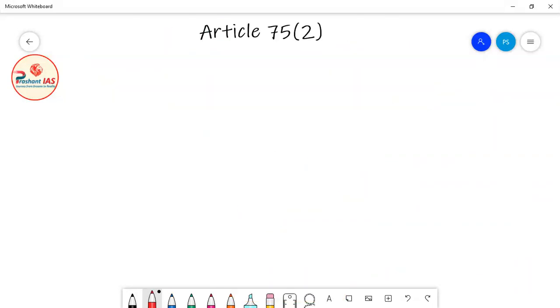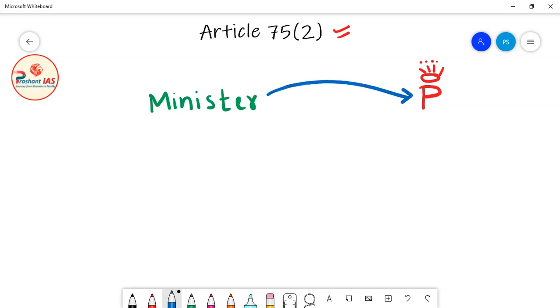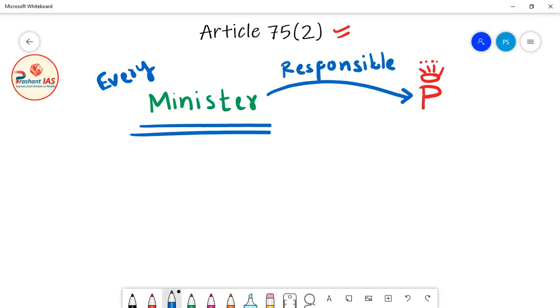so friends, here is the solution, and the solution is Article 75 clause 2. Under Article 75 clause 2, every minister is individually responsible to the President of India. Okay, so as the entire Council of Ministers is collectively responsible towards the Lok Sabha, similarly every individual minister is responsible towards the President of India.